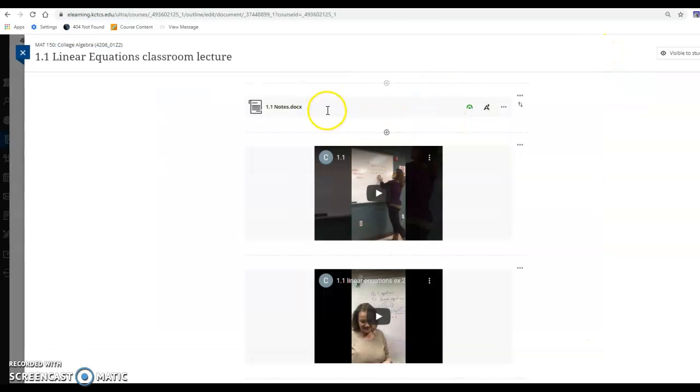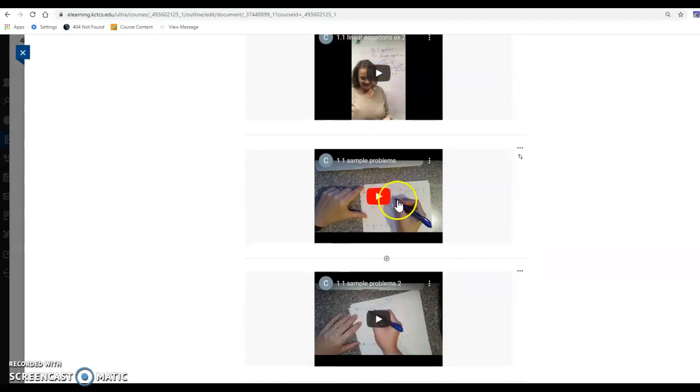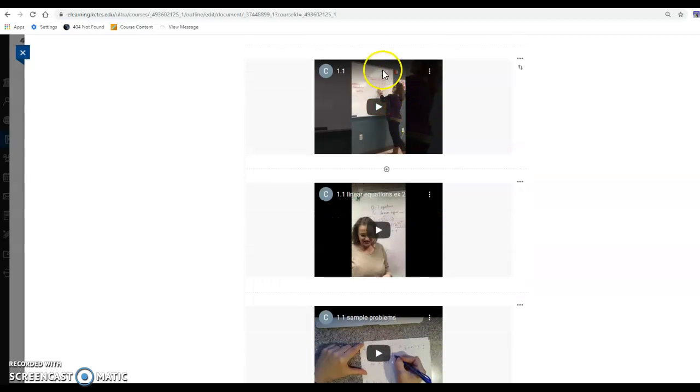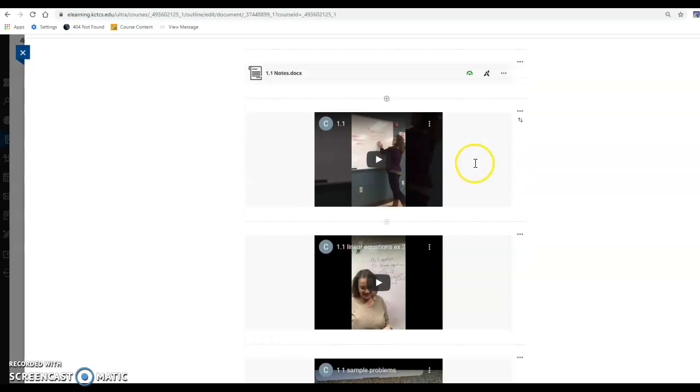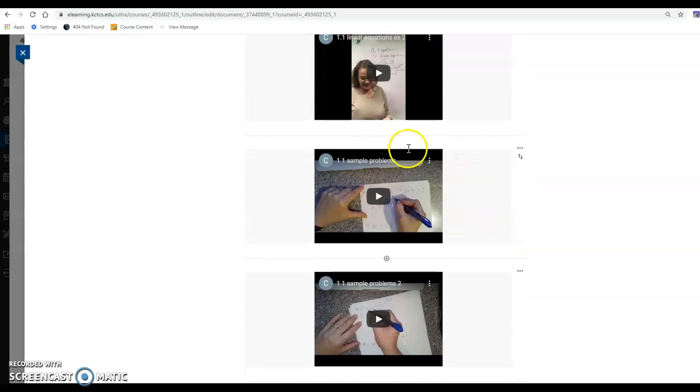So there are notes here, and then there are lectures, just like if we were here in person. So I have my lecture over section 1.1 that follows along with your book or with your notes, or both. And then below that, I have some sample problems worked out. Now, I haven't done this for every single section, but for a lot of sections, you'll see sample problems from section 1.1.